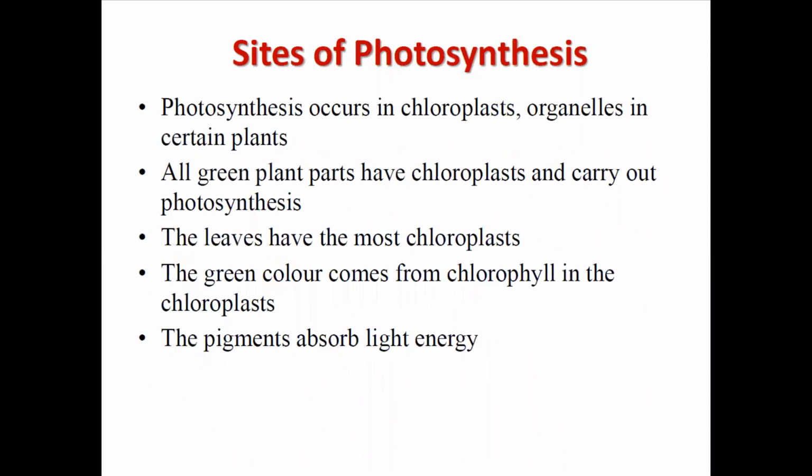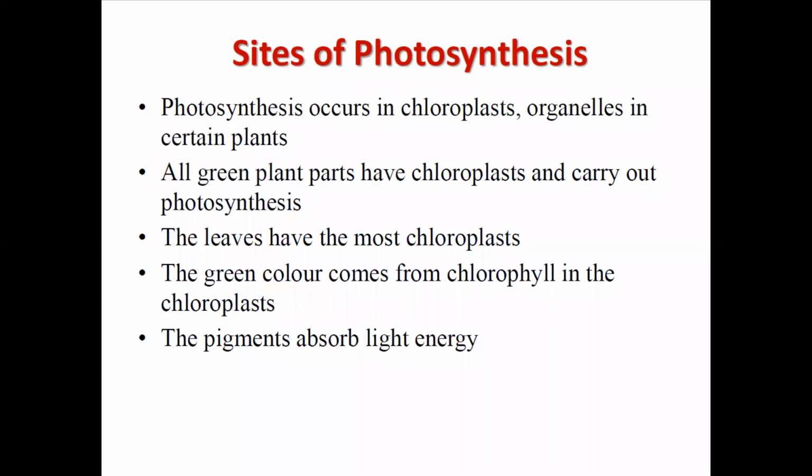Now, sites of photosynthesis. Where is photosynthesis occurring? Photosynthesis is occurring mainly in the chloroplast organelles. All green parts of plants have chloroplasts and carry out photosynthesis. So the green part of the plant contains chloroplast and carries out photosynthesis. Now the leaves have the most chloroplasts. The green color comes from the chlorophyll in the chloroplast. The pigments absorb light energy.